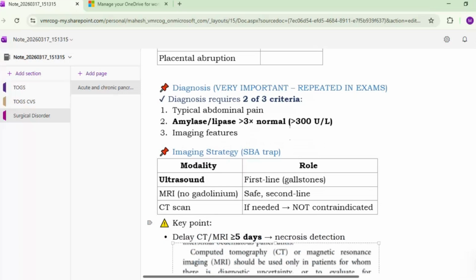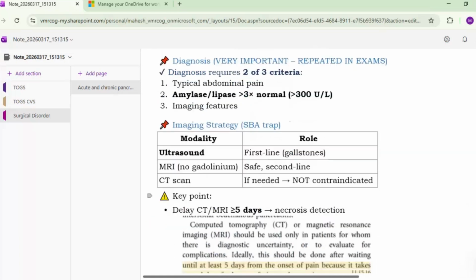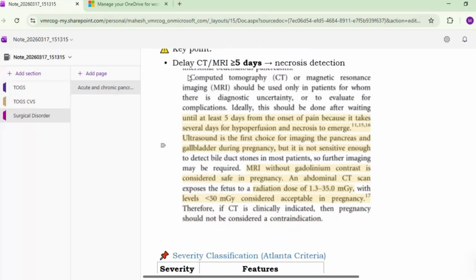Because it takes time for the necrosis to happen. Okay, so CT and MRI are mainly required to look for pancreatic tissue necrosis, and it takes time for this tissue necrosis to develop. So this CT or MRI is to be delayed by 5 days. This is the thing which is given in the talk article. Okay, ideally this should be done after waiting until at least 5 days from the onset of pain, because it takes several days for hypoperfusion necrosis to emerge.